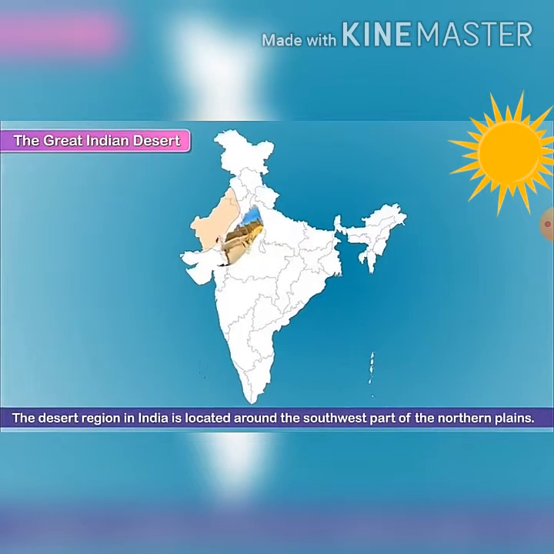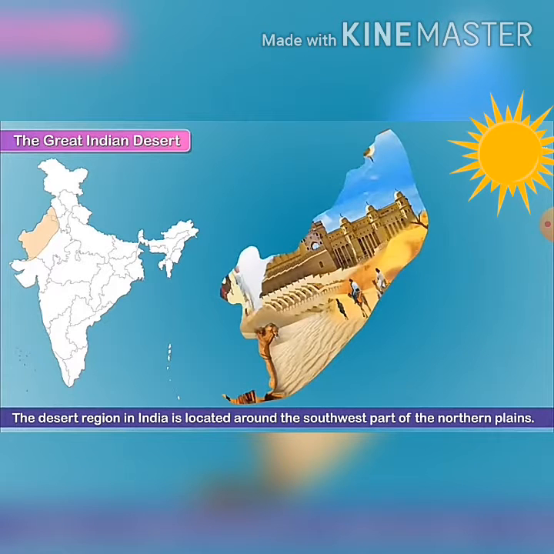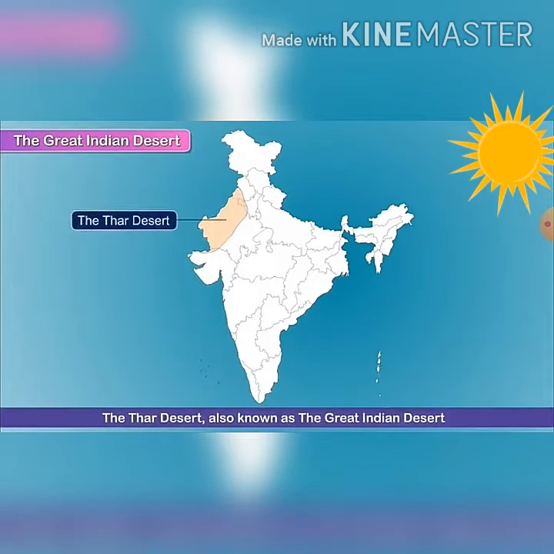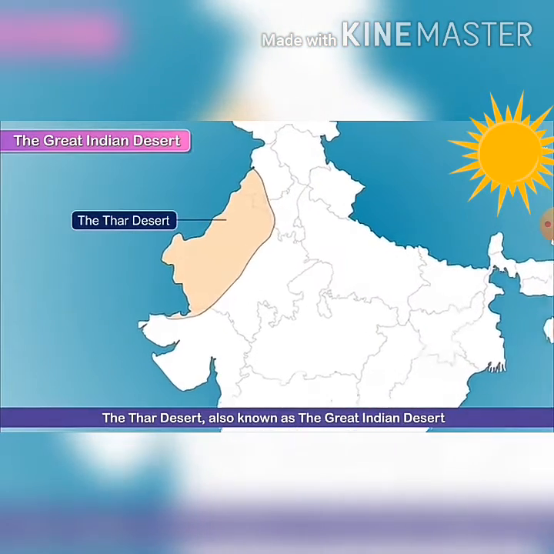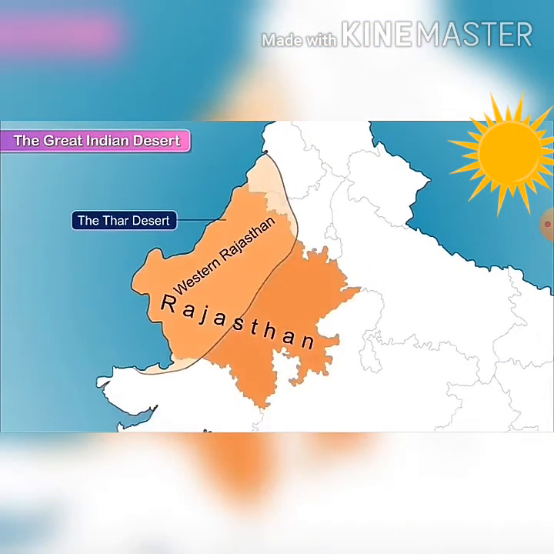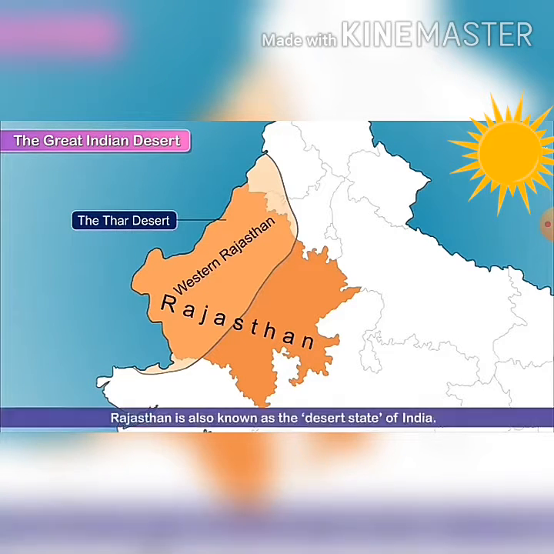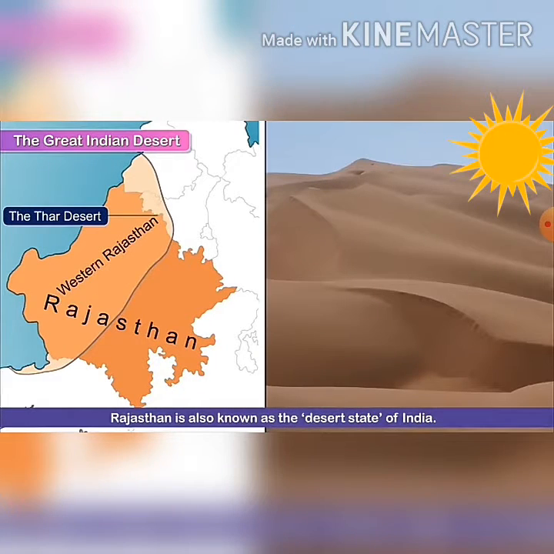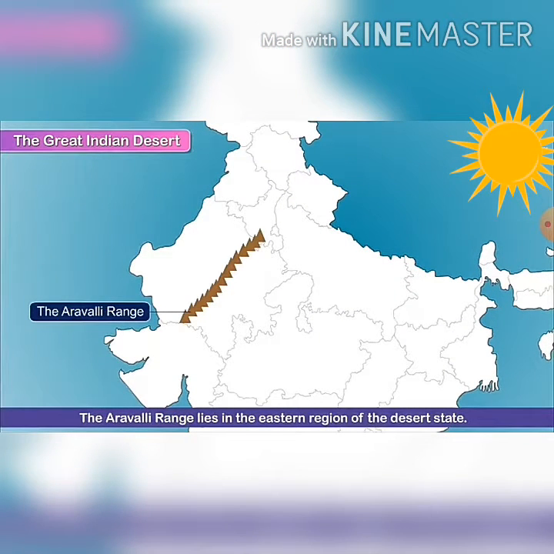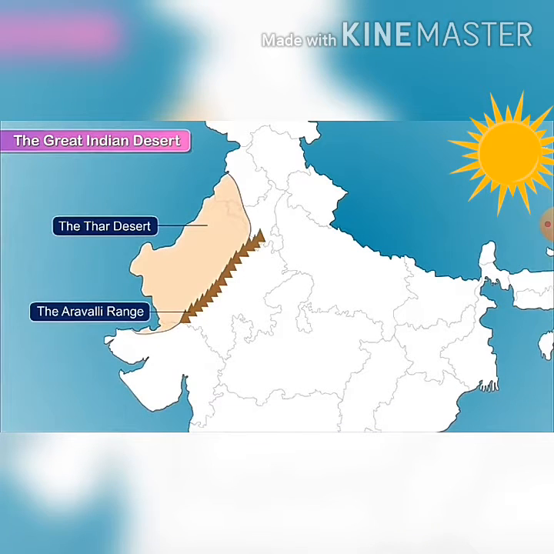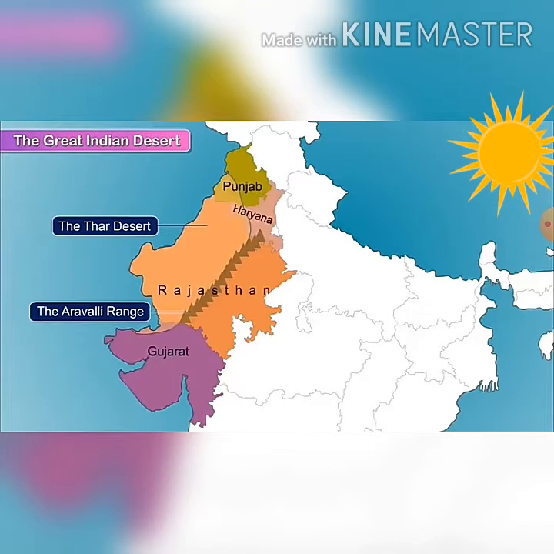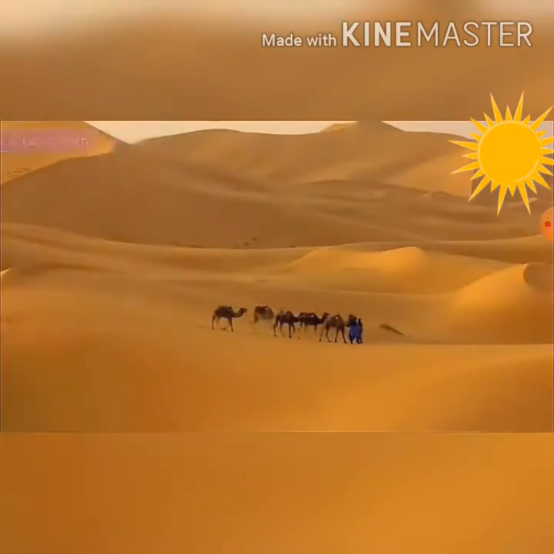The desert region in India is located around the southwest part of the northern plains. The Thar Desert, also known as the Great Indian Desert, is located in western Rajasthan. It covers a major part of West Rajasthan. It is also known as the desert state of India. The Aravalli Range lies in the eastern region of the desert state. The Thar Desert covers a major part of Rajasthan and extends up to Gujarat, Punjab and Haryana.